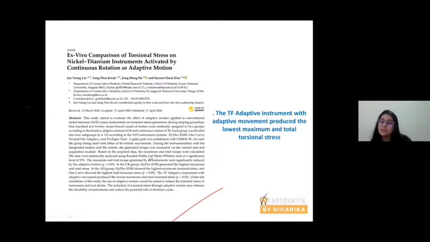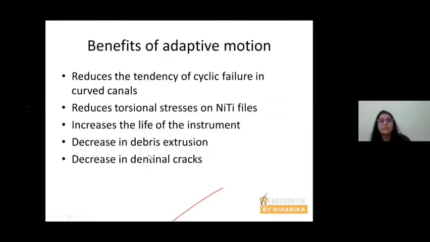The amount of stress produced with TF Adaptive movement is comparatively less because the file engages during the clockwise direction and disengages during the anti-clockwise direction. Advantages are it reduces the tendency of cyclic failure when the file is moving in a curved canal, reduces torsional stresses, increases the life of the file, decreases extrusion of debris, and reduces dentinal cracks.